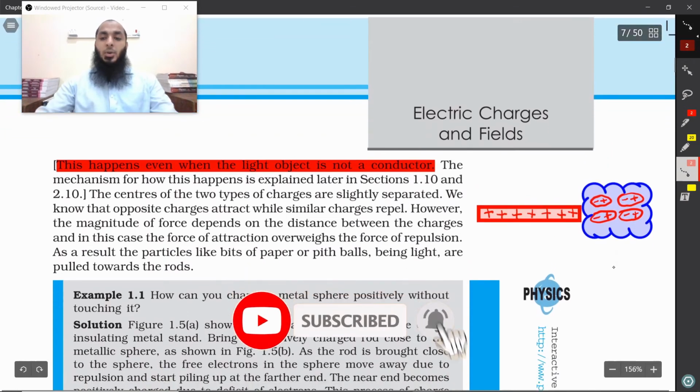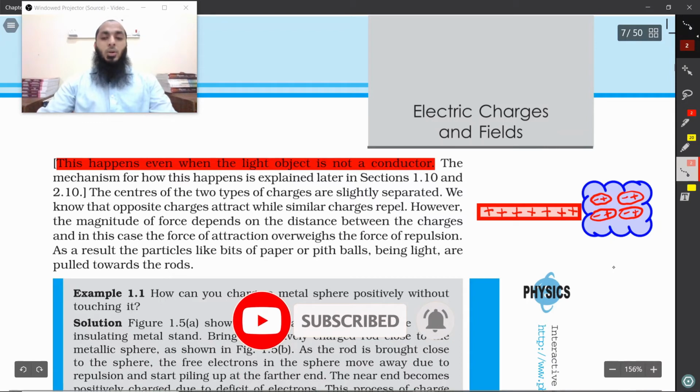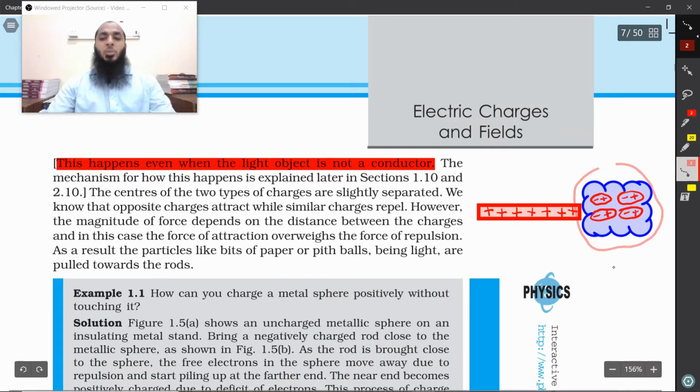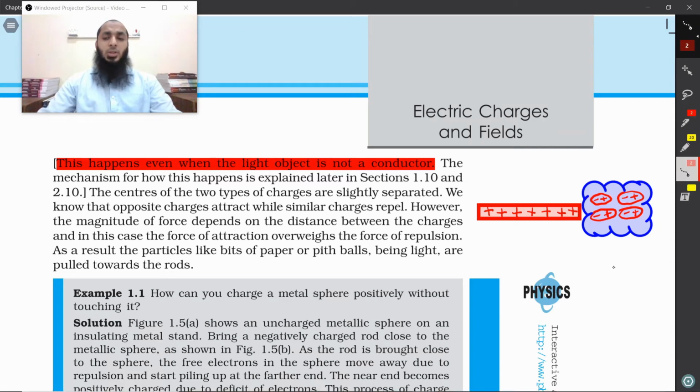I'll just give you a hint. If this is the plastic rod or glass rod which is positively charged and you want to attract maybe a piece of paper, then what will happen? The molecules in that, the positive charge and the negative charge, will be displaced by a small distance. So then we can call these dipoles. We'll learn more about this in the coming classes. Here you can see this positive and negative cancel each other, so this is a neutral region. But negative charge is accumulating on the left side and positive charge is accumulating on the right side.